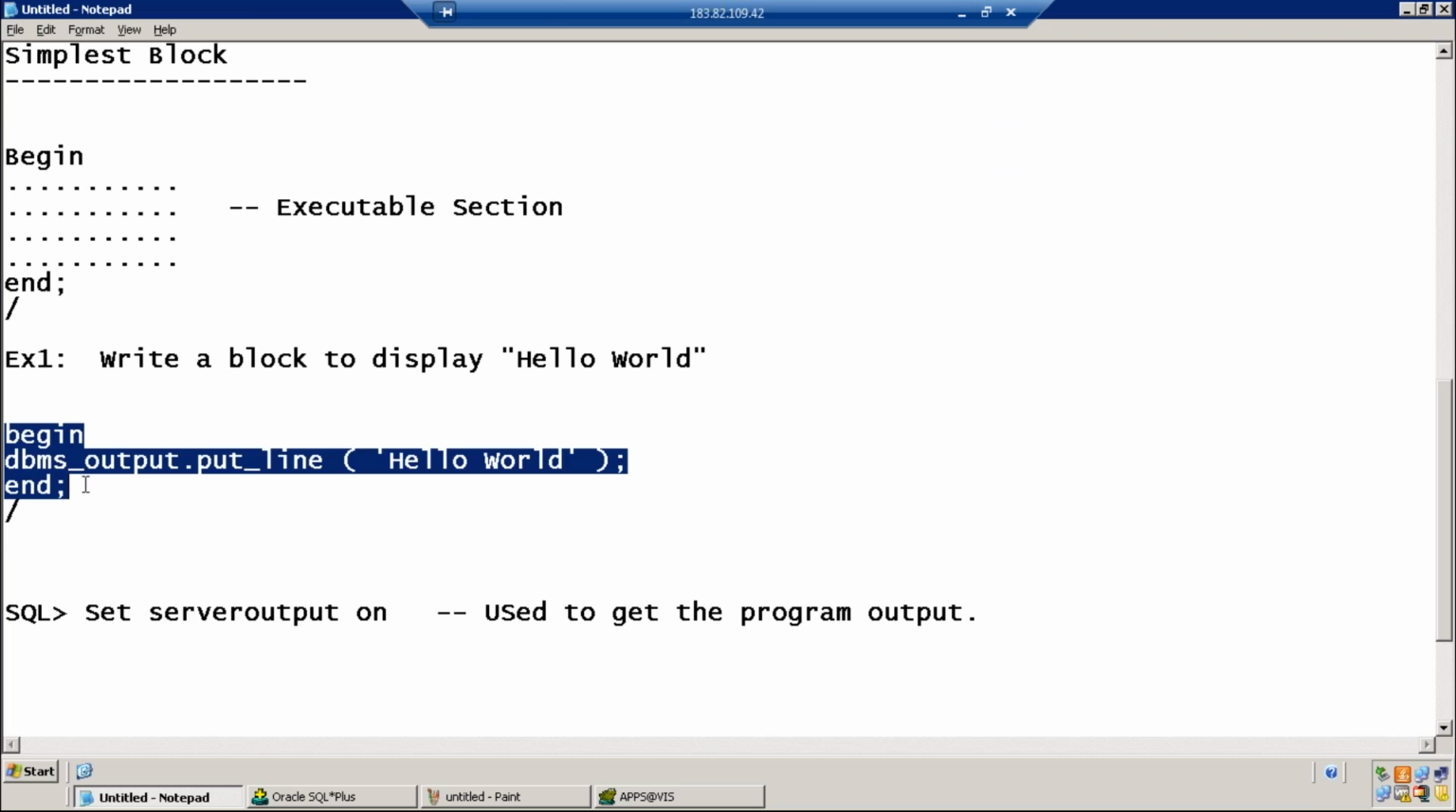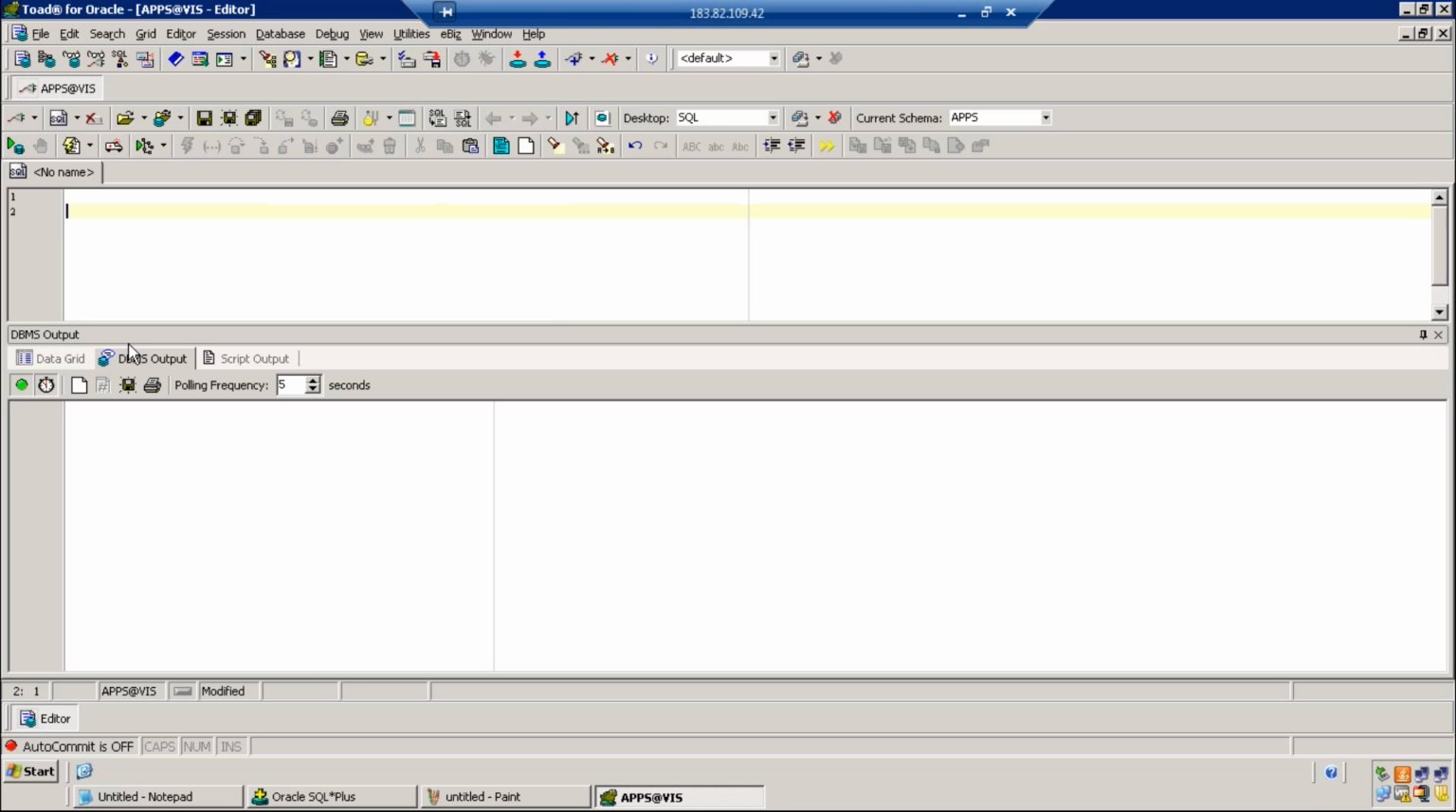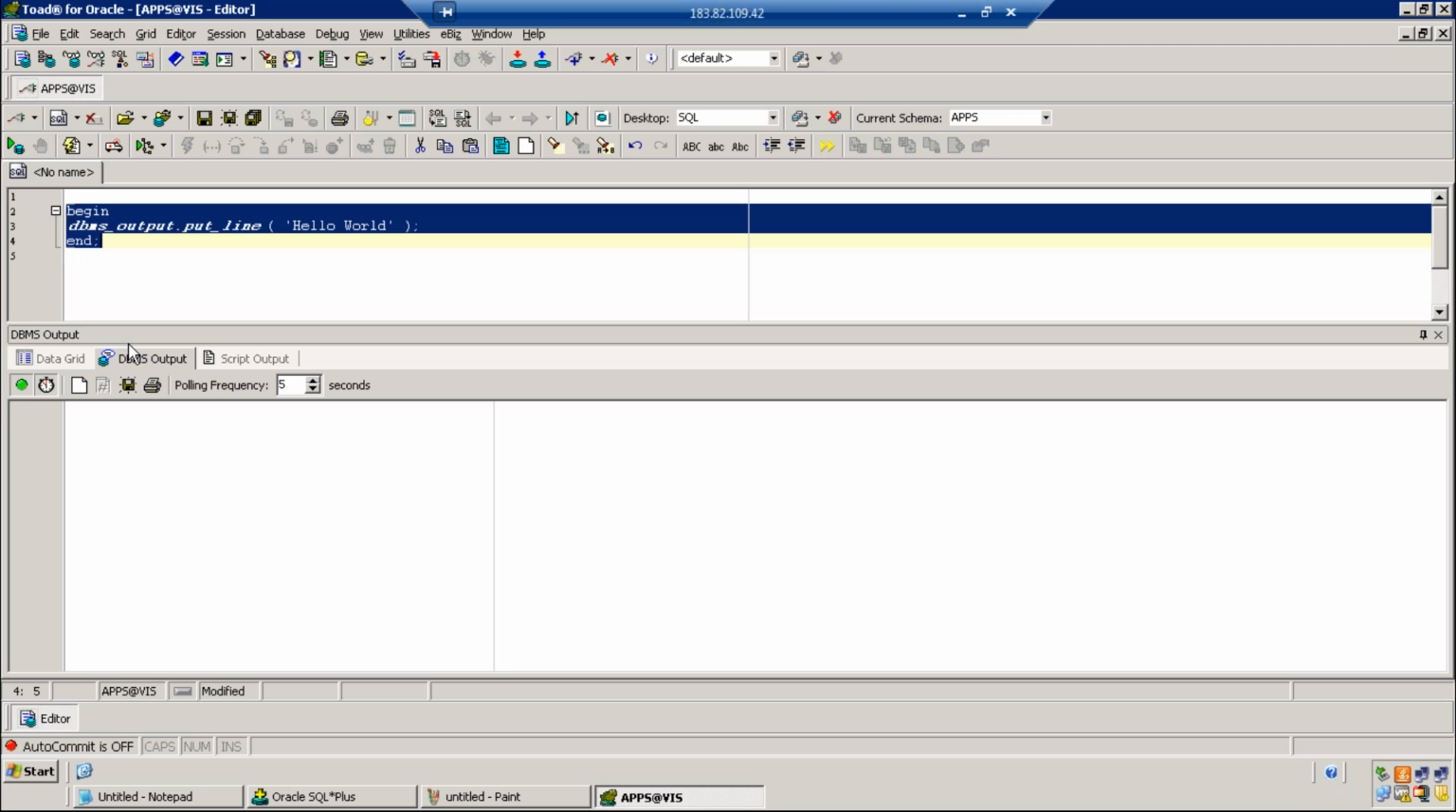Program. Slash is not required here in Toad. How to run the program? Execute as a script.